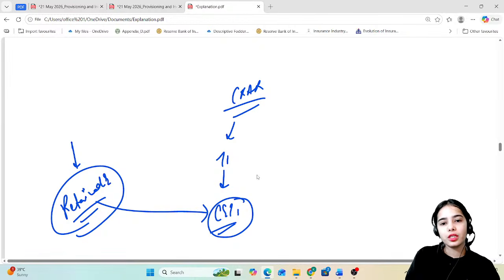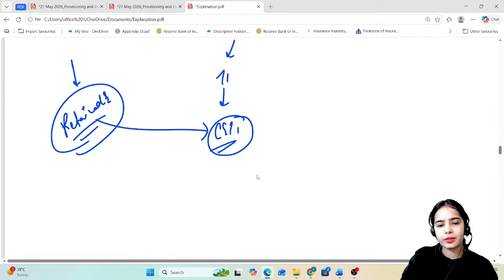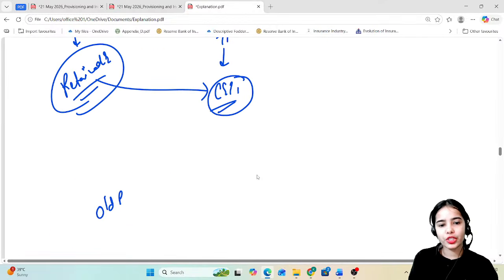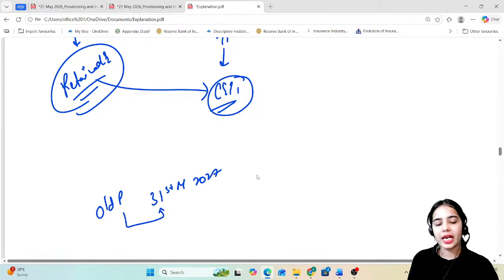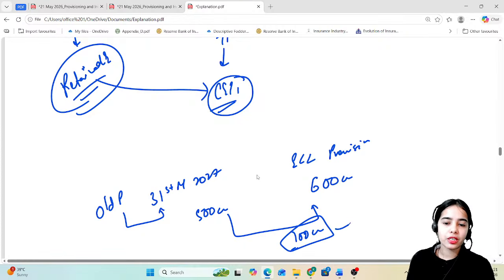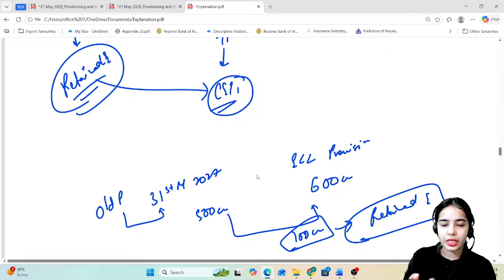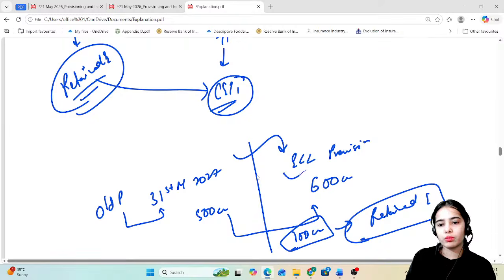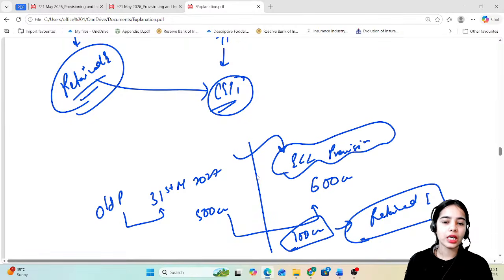Now, if this amount is, let's say, as per old provisions for the loans till 31st March 2027, the provisions that had to be maintained were 500 crores, while as per the ECL framework, the provisions that have to be maintained are 600 crores. So there is a difference of 100 crores that has to be covered through retained earnings. So this 100 crore difference for the new ECL provisioning framework has to be covered through the retained earnings.